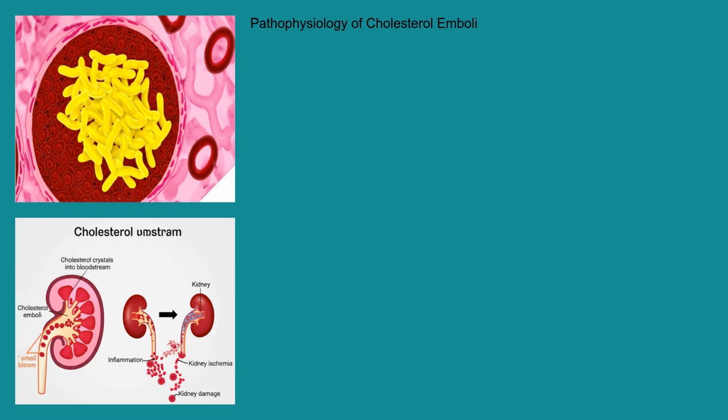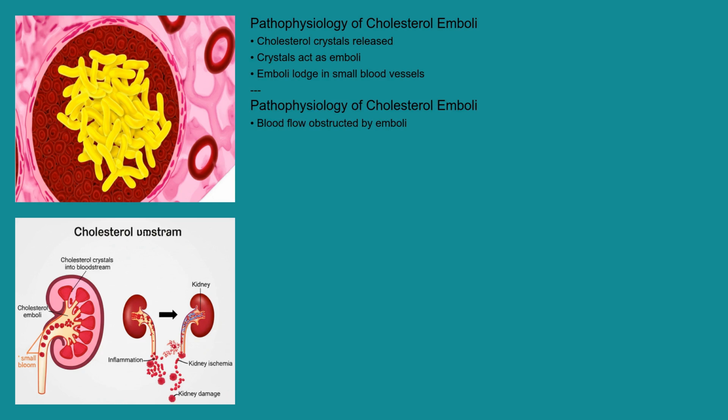Now, let's look at the pathophysiology. Once these cholesterol crystals are released, they act as tiny emboli, lodging themselves in small blood vessels throughout the body. When these emboli lodge in smaller arteries, they obstruct blood flow. This obstruction leads to ischemia, meaning a reduced supply of oxygen and nutrients to the tissues supplied by those vessels. This ischemic injury triggers an inflammatory response, further damaging the affected tissues. In the urinary system, this most commonly affects the kidneys.